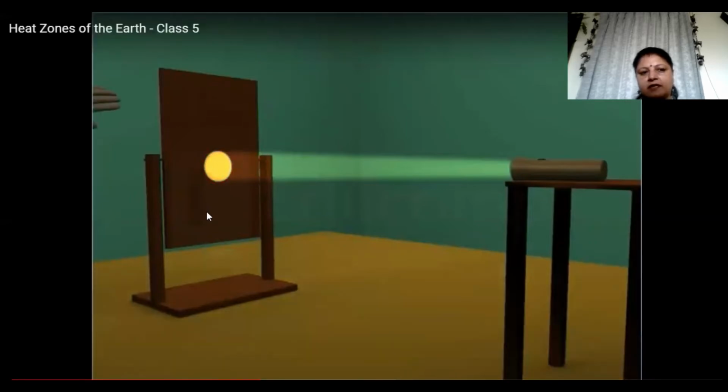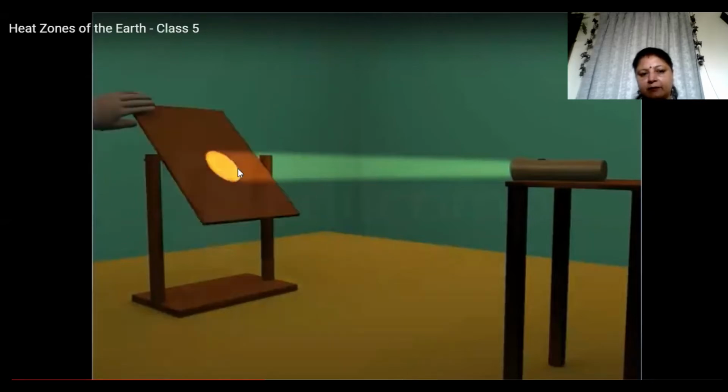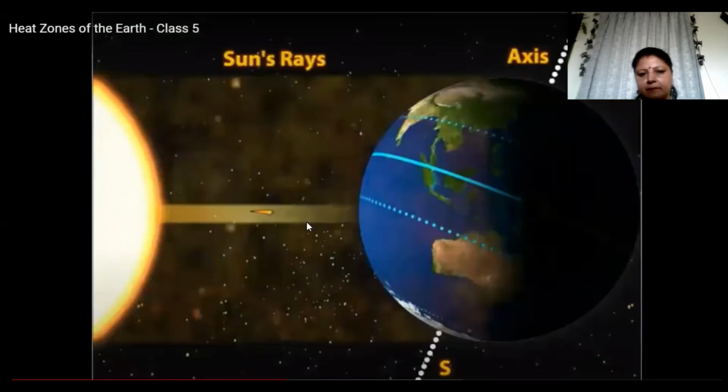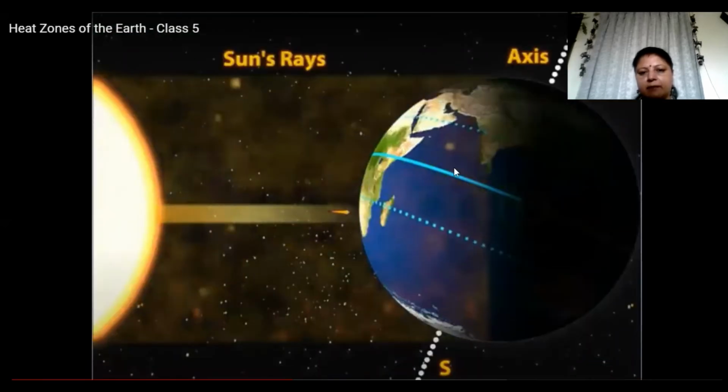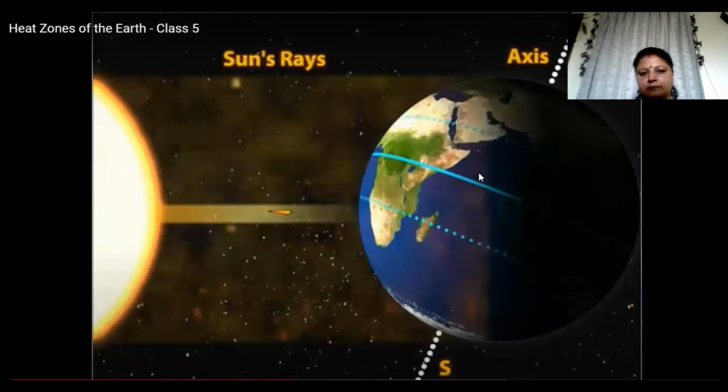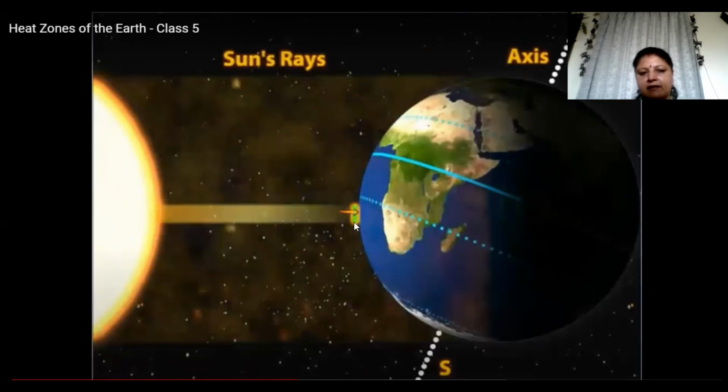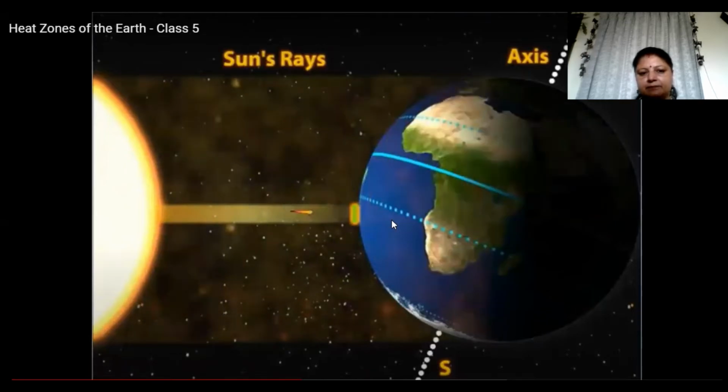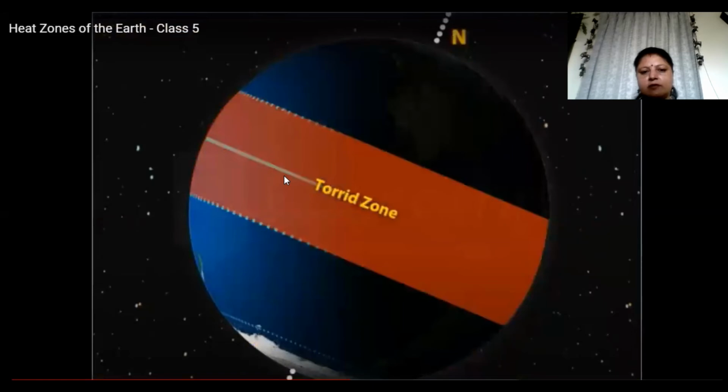Now suppose we tilt it a little bit. Now you see. Do you understand now? So this part is getting maximum heat. Now this diagram will be clear to you. See here the direct rays. And this is the torrid zone.